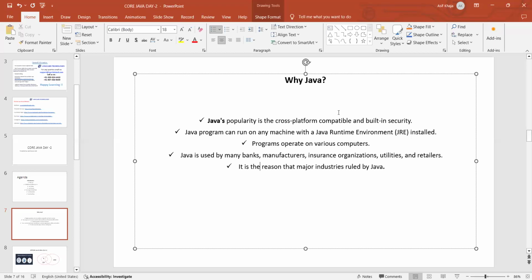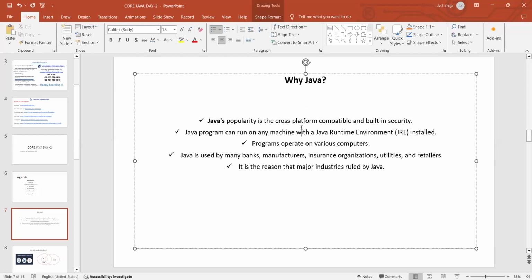So all these sectors are using Java to develop their applications. It is the reason why major industries are ruled by Java. The major industries are ruled by Java because of these features.